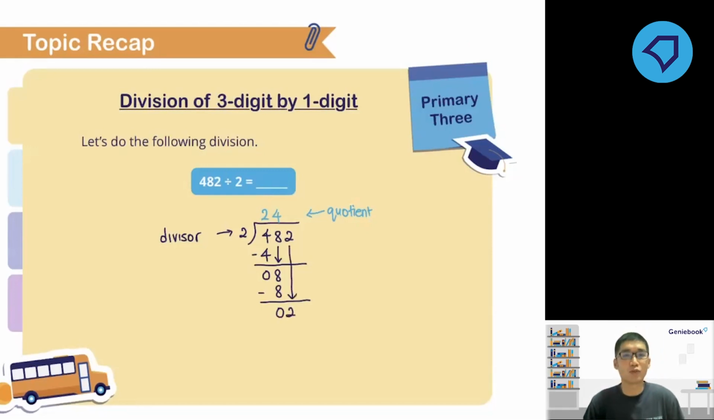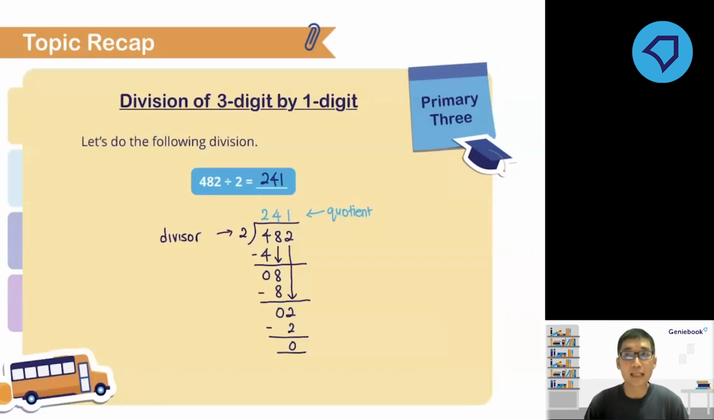Well, the last thing we need to do is to take 2 and divide by 2. So 2 divided by 2 is 1. Then multiply 1 by 2, we get 2, subtract, and finally, we get 0. Nothing more to divide. So therefore, the answer to this question, which a lot of you have already given me in the chat, is 241. So 241 is your quotient, and this question has no remainder.